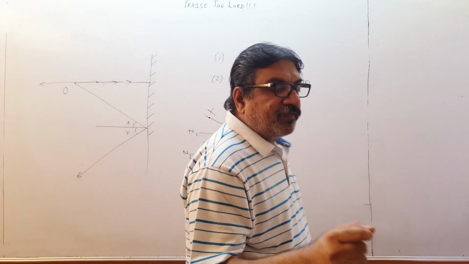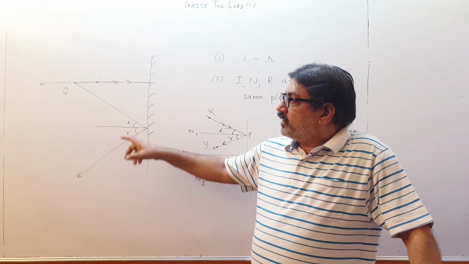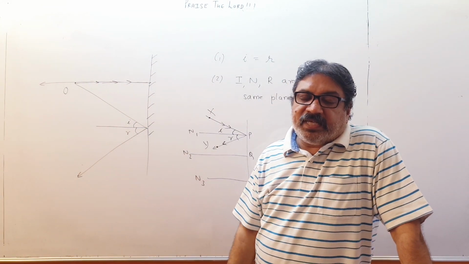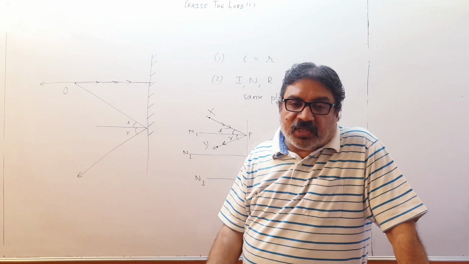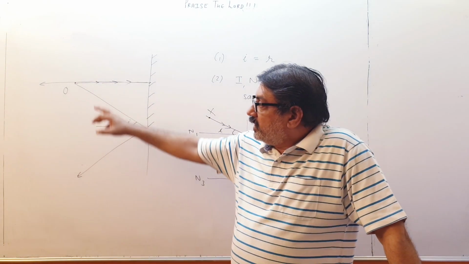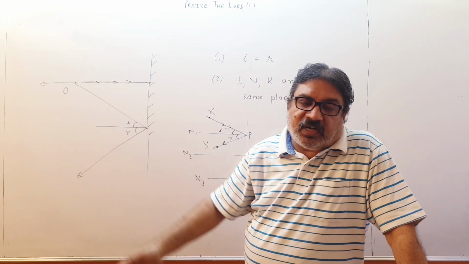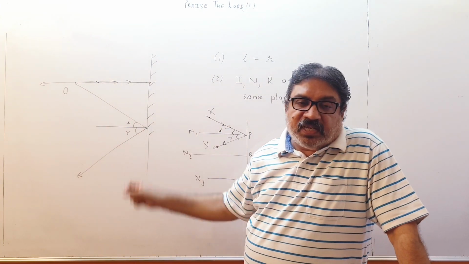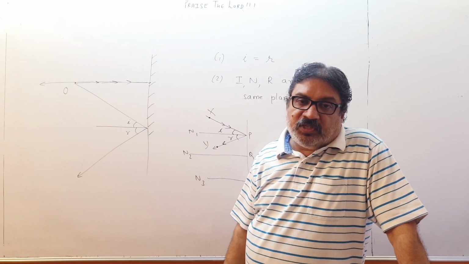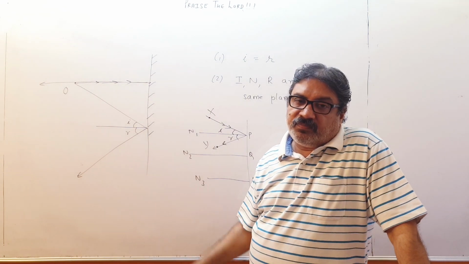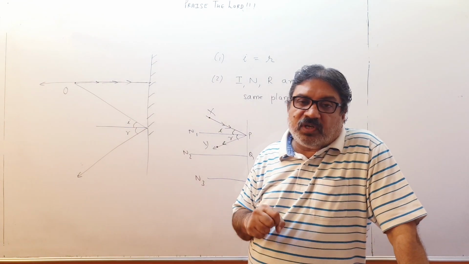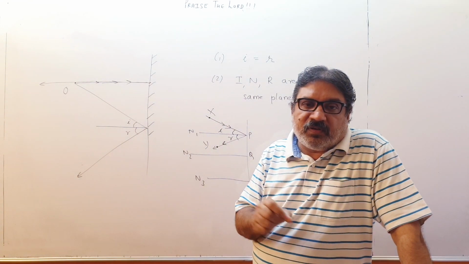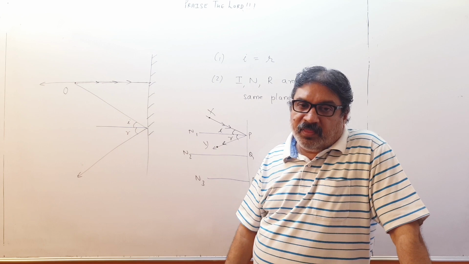So children, upon reflection, if two rays are not meeting actually, then the image formed is virtual, meaning actually it is not there. And if the reflected rays actually meet after reflection, then wherever they meet, that will be the point of real image. So please understand the difference between real image and virtual image. When is a virtual image formed and when is a real image formed?